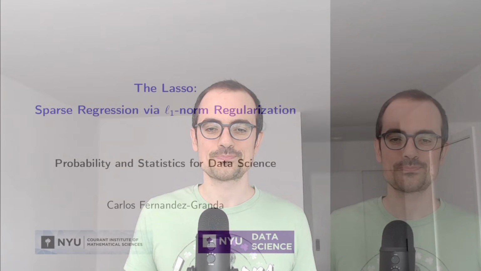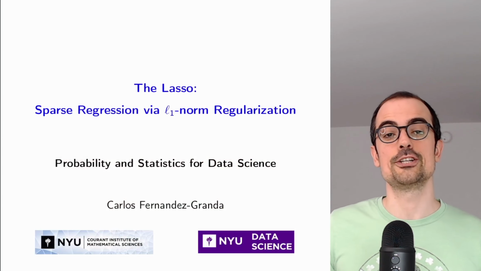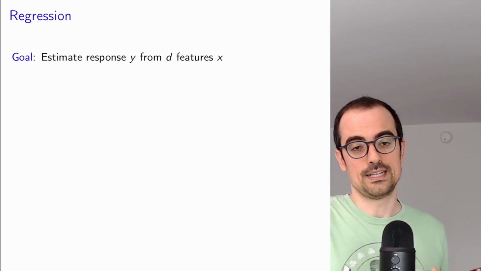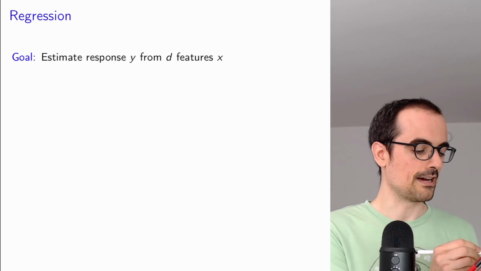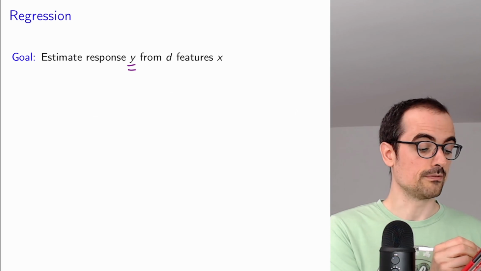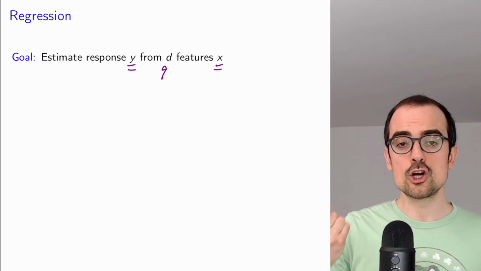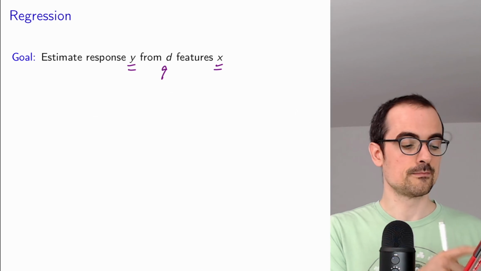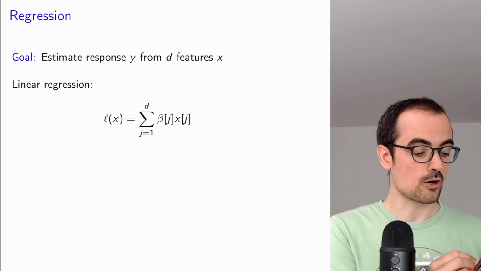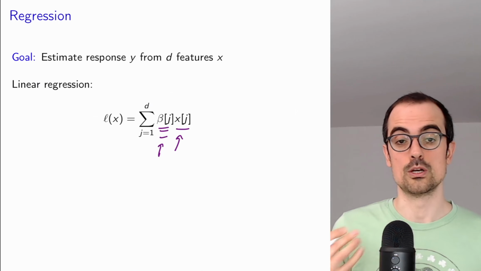Let's get to it. We're going to talk about the Lasso and specifically about how to perform sparse regression via L1 norm regularization. Okay, so in case you don't remember, the regression problem is where we have this quantity that we call the response that we want to estimate from several features. So here we're going to have D features that we encode as the entries of a vector X. When we perform linear regression, we estimate the response as a linear combination of each feature that is weighted by a learned coefficient that we learn from data.